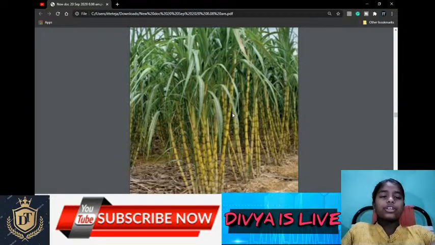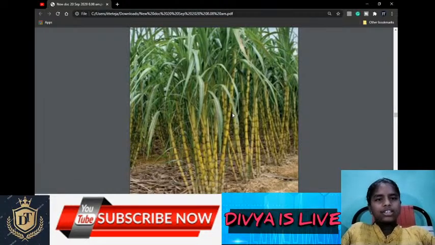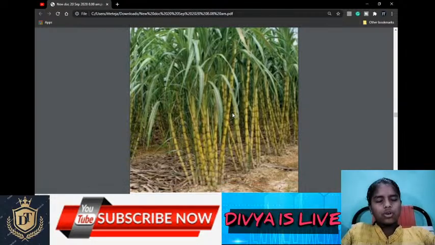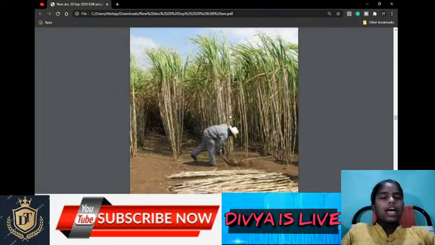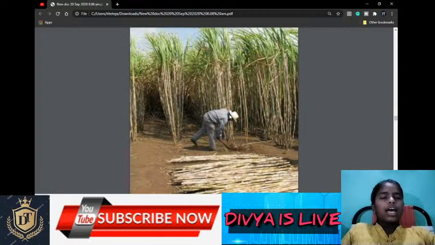It can be grown in a variety of soils, not only one type of soil. That is a plus point of sugar cane. It can be grown in different places and in different soils. The main products of sugar cane are sugar, jaggery, and molasses. You can see in the picture, right? These are the stems of sugar cane.